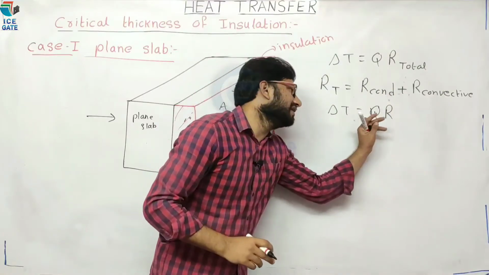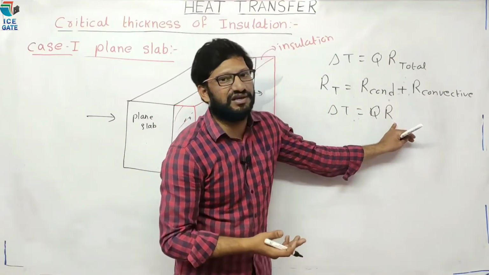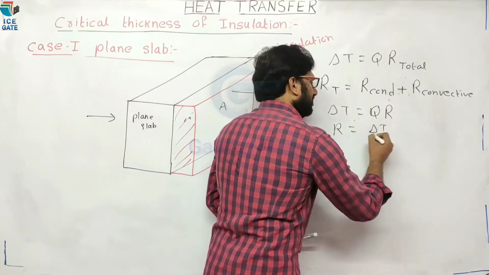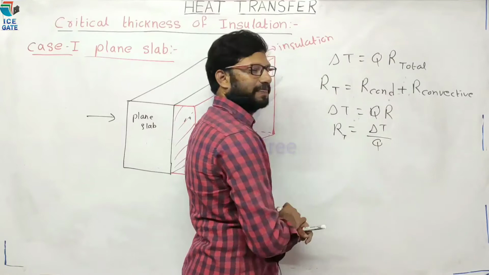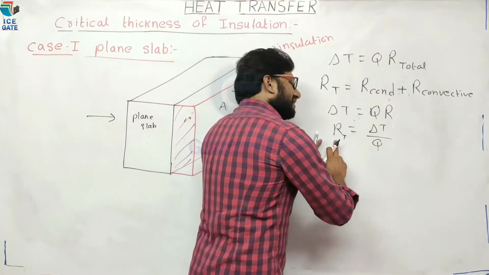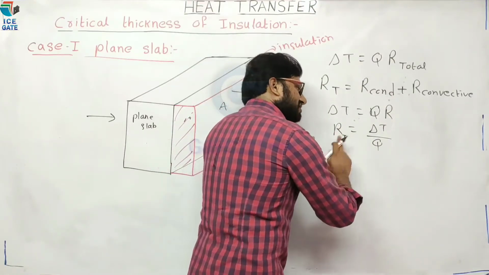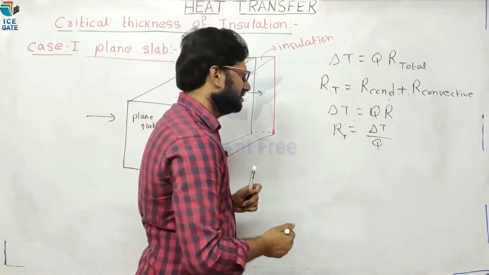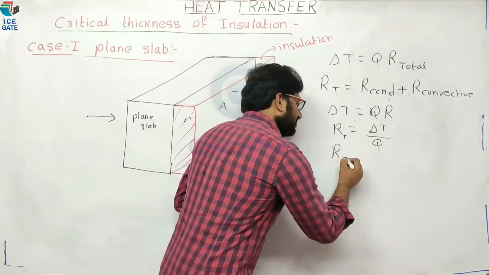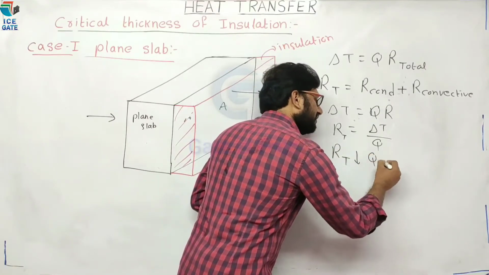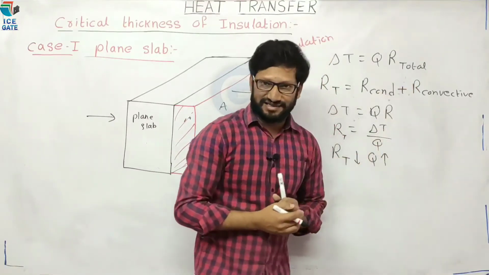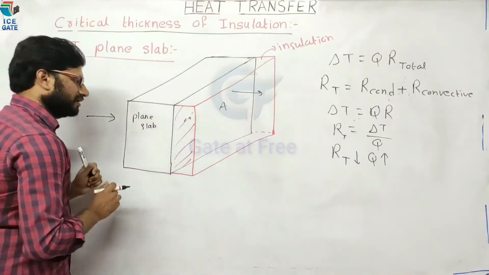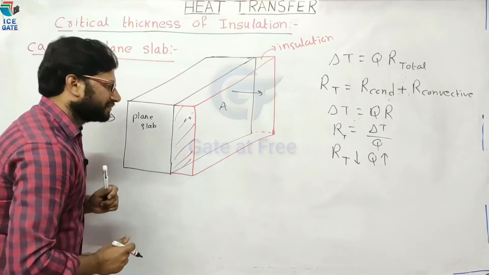Now, what is the relation between heat transfer and resistance? Definitely it is inversely proportional. Let us see. R is equal to delta T divided by Q. The relation between total resistance and heat transfer is inversely proportional. That is, if resistance decreases, the rate of heat transfer increases. Right?